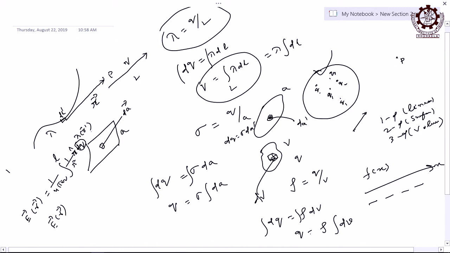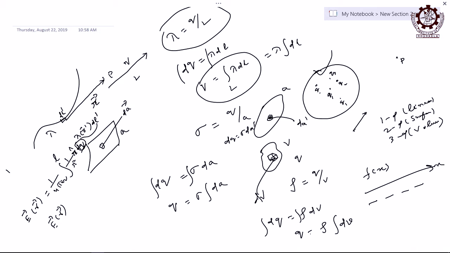Then dl prime. Actually, that is dq, and you can write it as lambda multiplied by dl prime. So this dq can be written as lambda times dl prime, then lambda can be taken out. So the integration is only over the path.